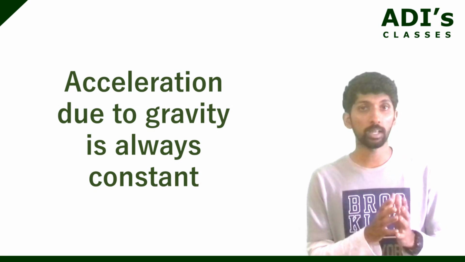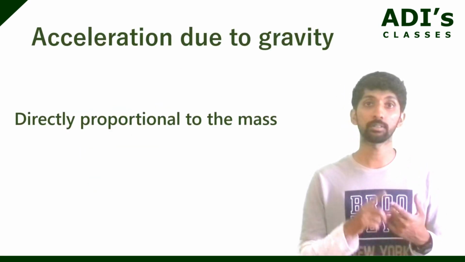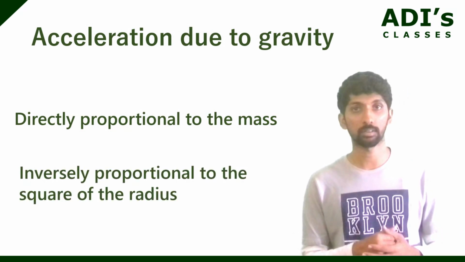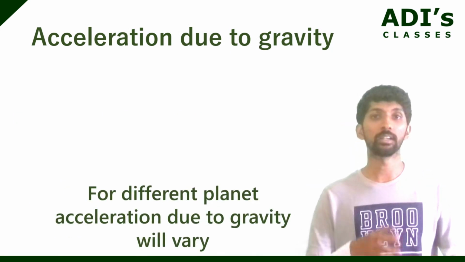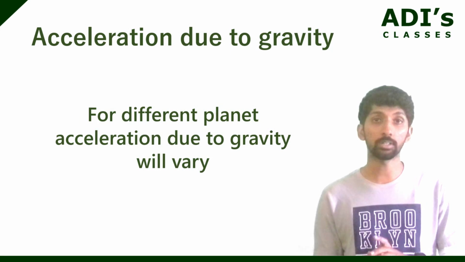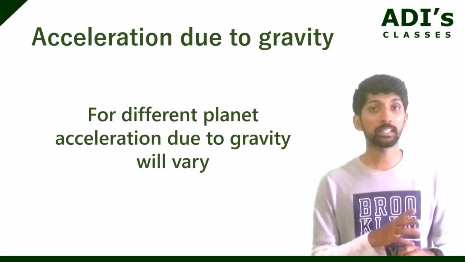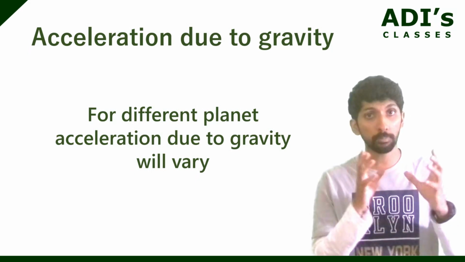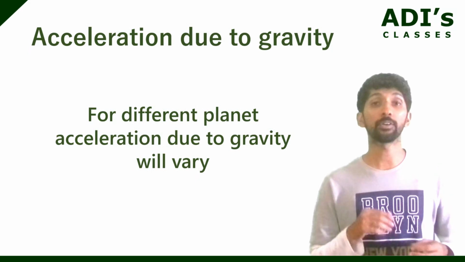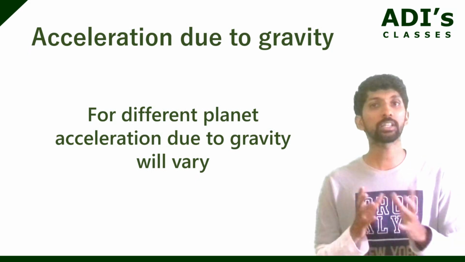Whatever value we have for acceleration due to gravity, remember it is directly dependent on the mass of the Earth and inversely proportional to the square of the radius, right? So here remember, for different planets acceleration due to gravity will change because the mass and radius will change, correct? This is the reason acceleration due to gravity is constant for a particular object. Like Earth, it's 9.8 meter per second square. If you take the Sun, it is 216 meter per second square. Something like this. It will change from object to object.